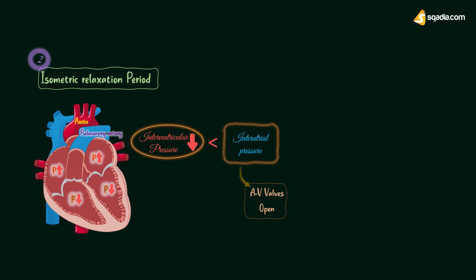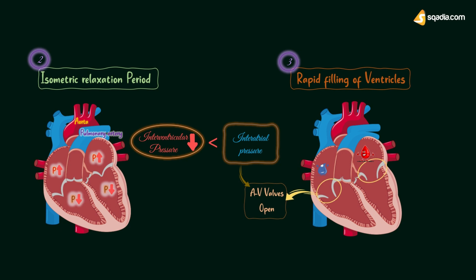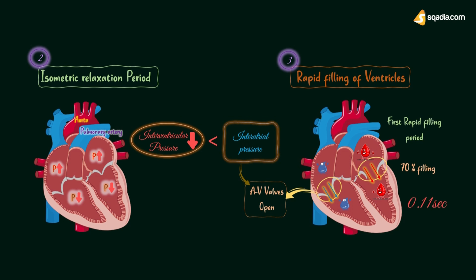Next phase is rapid filling phase. When atrioventricular valves are opened, there is a sudden rush of blood that was previously accumulated in atria during atrial diastole from atria into ventricles. So this period is called the first rapid filling period. Ventricles also relax isotonically. About 70% of filling takes place during this phase, which lasts for 0.11 second.